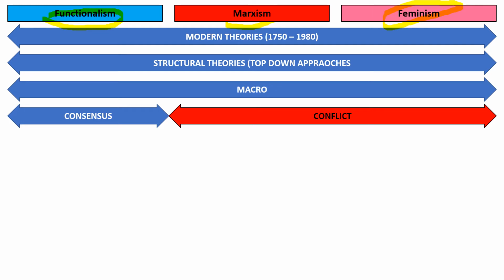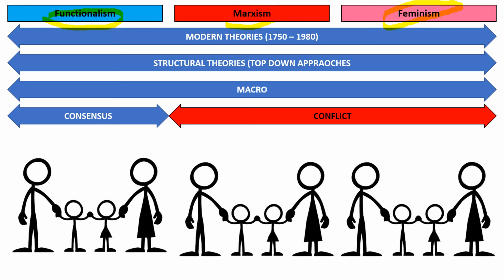Now, when looking at all three of these theories, one thing to keep in mind is that all of them look at the traditional nuclear family, or TNF. So all of these theories, as I say, are all modern, all structural, all macro, all taking place in a similar period of time. They are all looking at the same family structure. So let's remove that there.